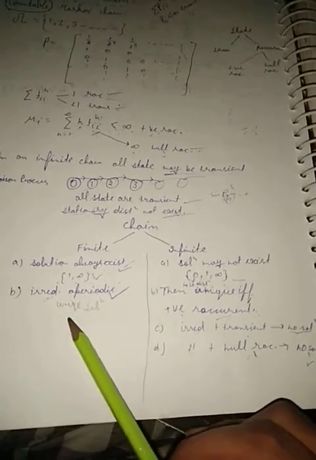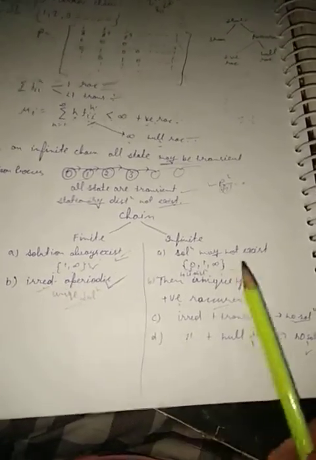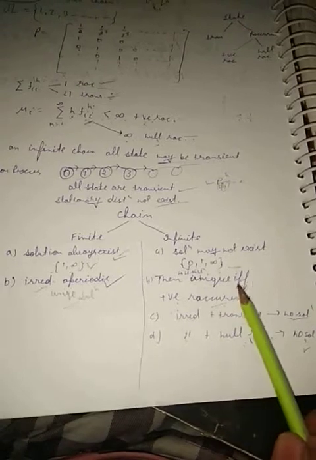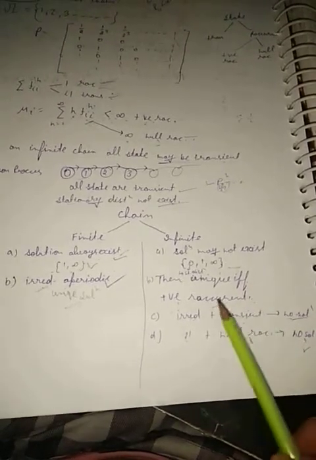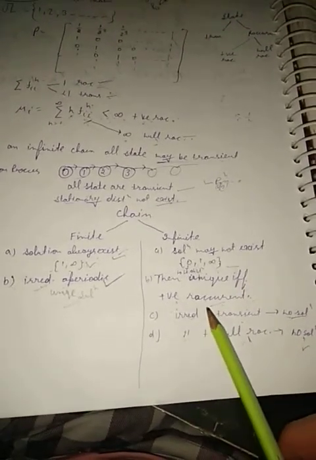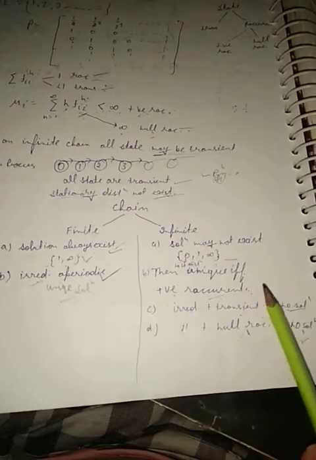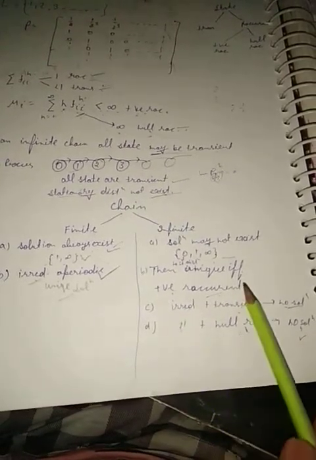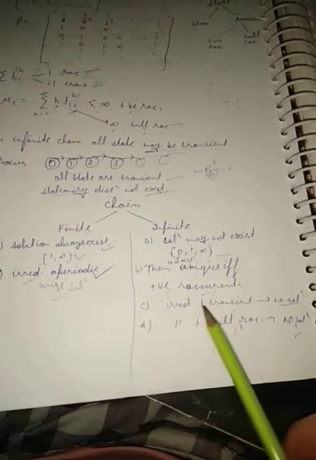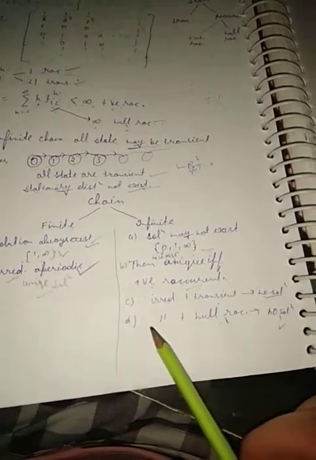In an infinite Markov chain, irreducible and aperiodic, then unique solution. But here it is unique if and only if all states are positive recurrent and irreducible. Irreducible plus positive recurrent, unique solution. If irreducible plus transient, no solution. Irreducible plus null recurrent, then no solution. Okay, this is simple, nothing more about that.